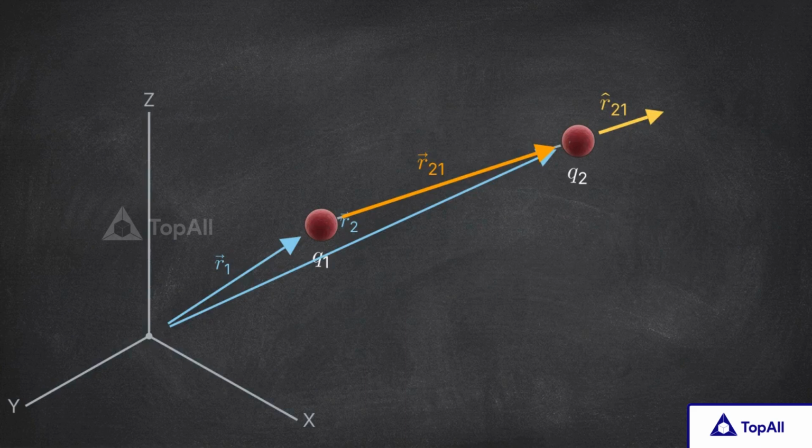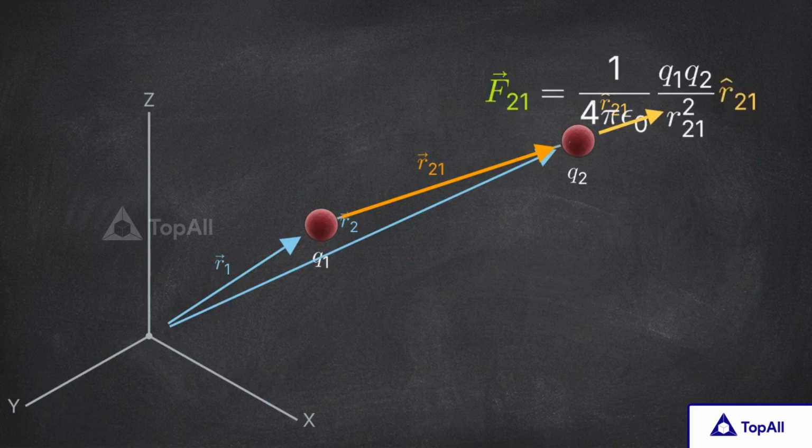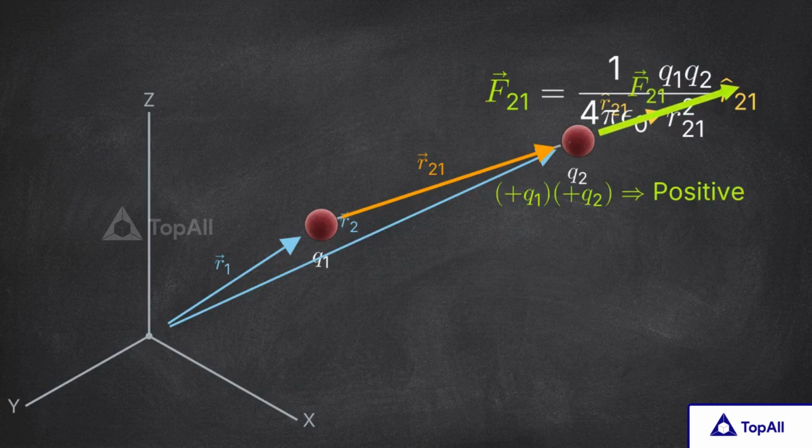This gives us the complete model, Coulomb's law in vector notation. The elegance of this formula lies in its efficiency. We do not need to write separate equations to calculate attraction and repulsion. If we evaluate the force between two positive charges, the product of Q1 and Q2 results in a positive coefficient. Since the math evaluates to a positive number, the force vector aligns exactly with the unit vector, mathematically plotting the physical repulsion.